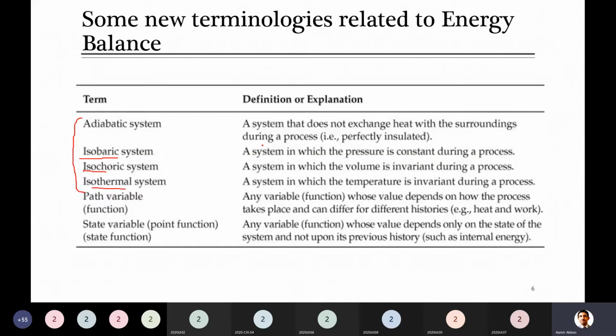Later I change the temperature to 100 degrees C and also increase pressure from 50 to 100 bar. So now these are two different states. Initially 25 degrees C and 50 bar is one state, the other state is 100 degrees C and 100 bar. Any property which only depends on the initial and final state is called a state variable. Any other is called a path variable, which depends on the path. We will look at that.